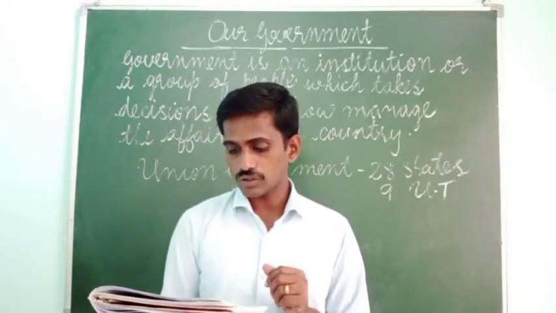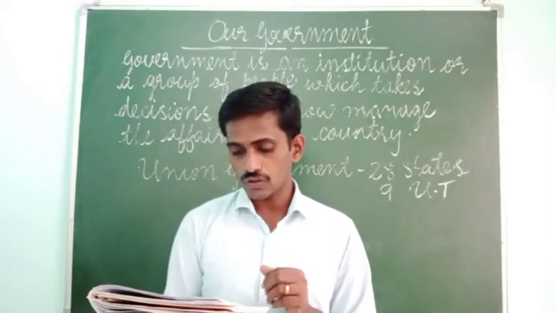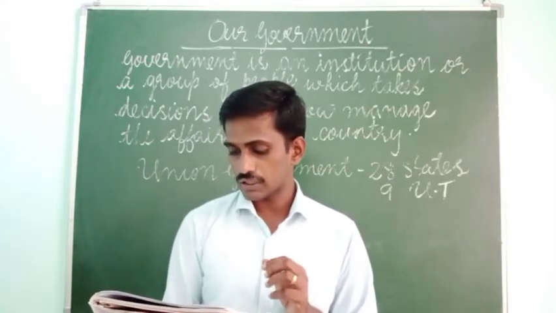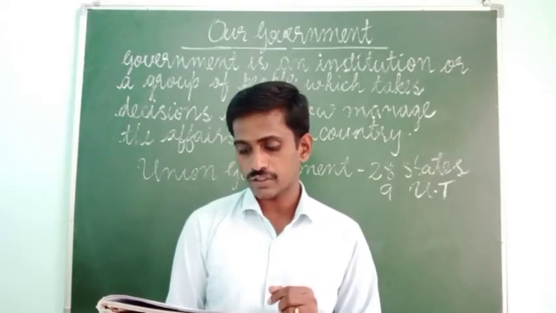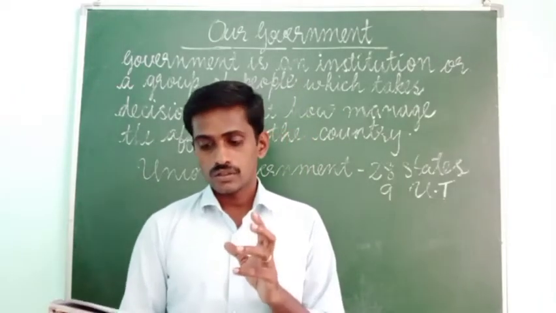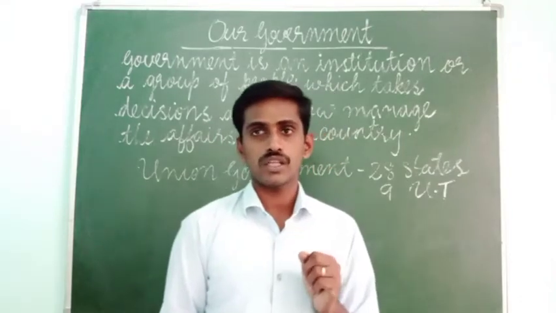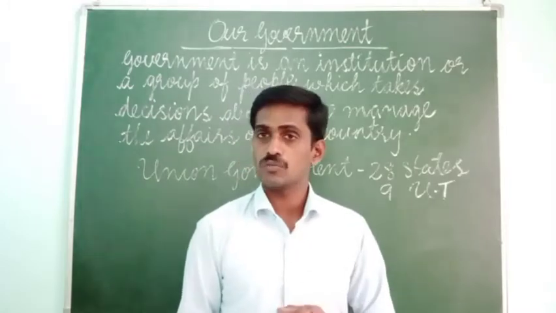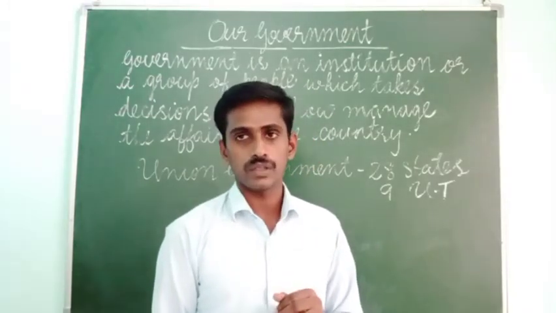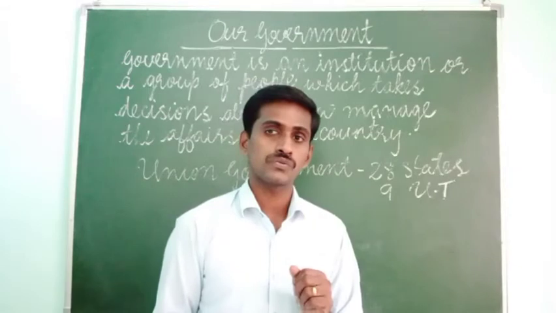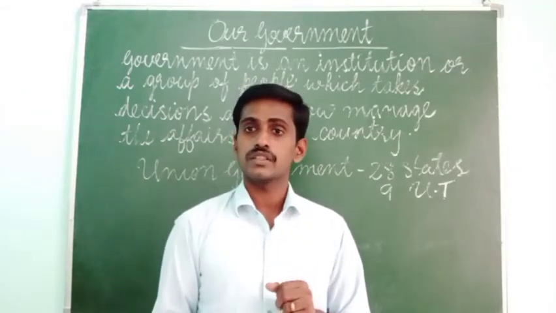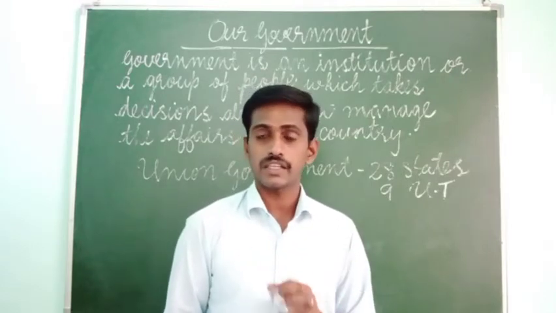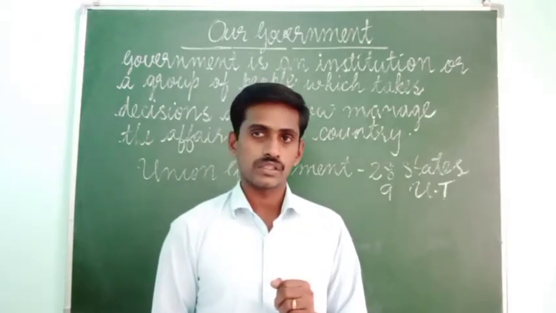The central government and the individual state governments are responsible for the efficient administration of all matters related to the welfare and development of the country. At present, we have 28 states and 9 union territories.